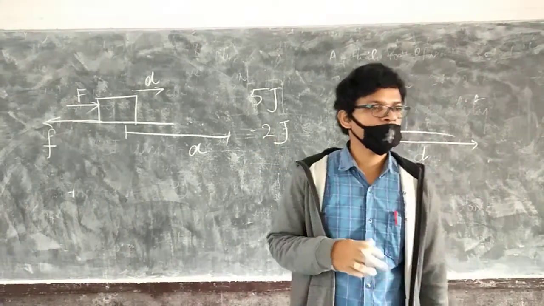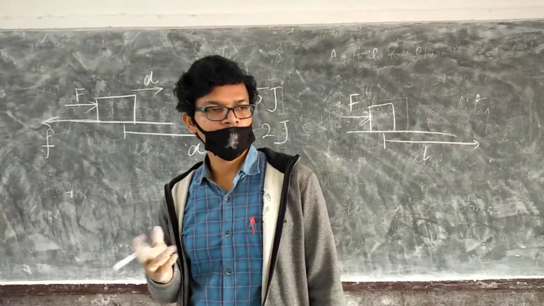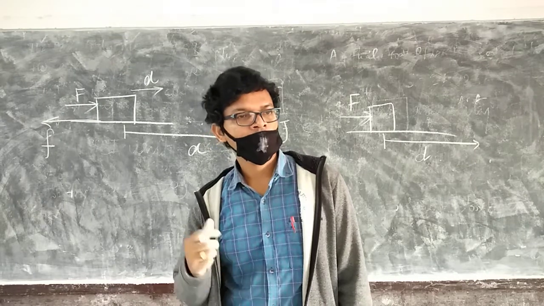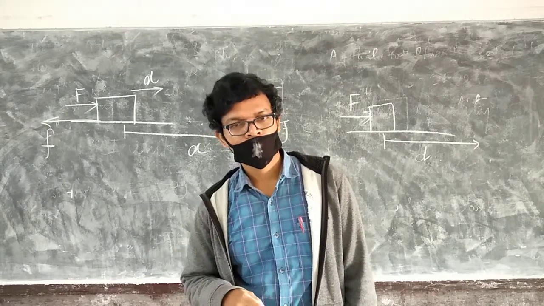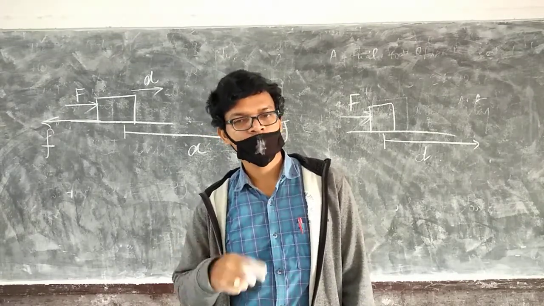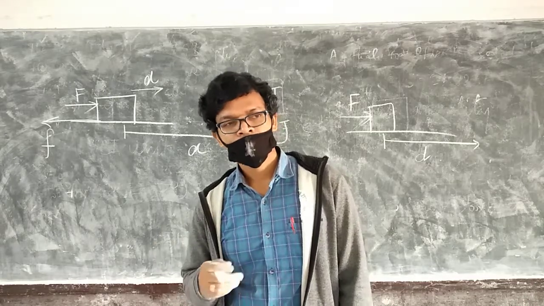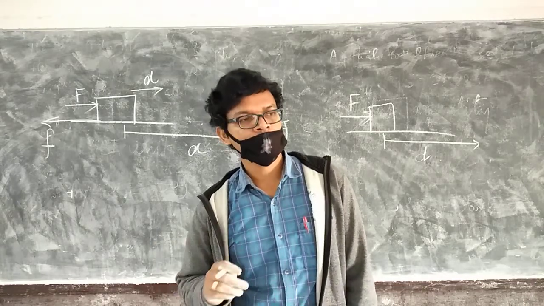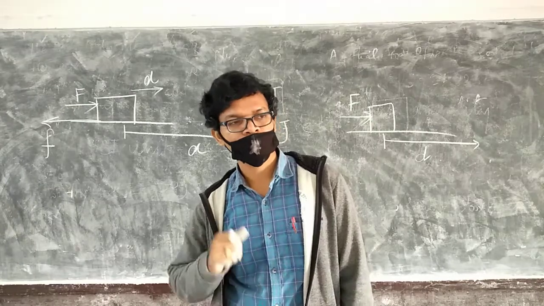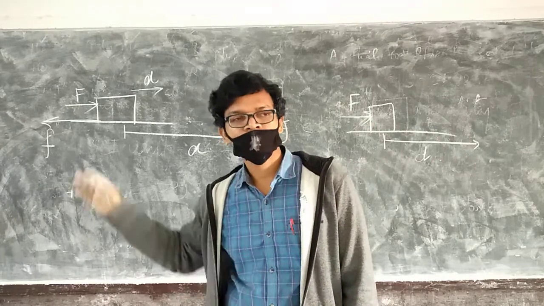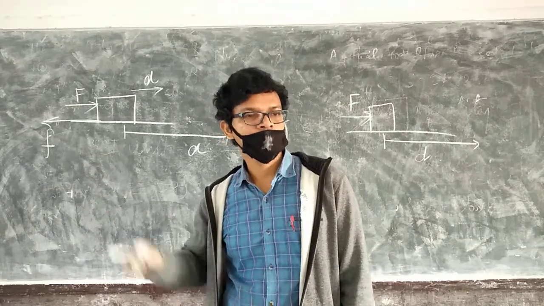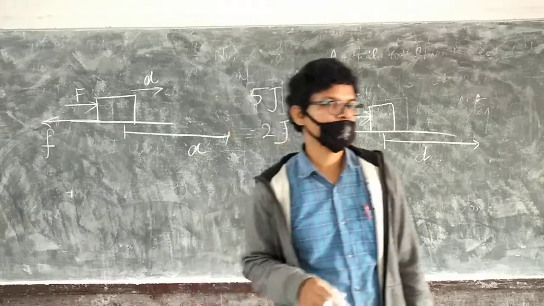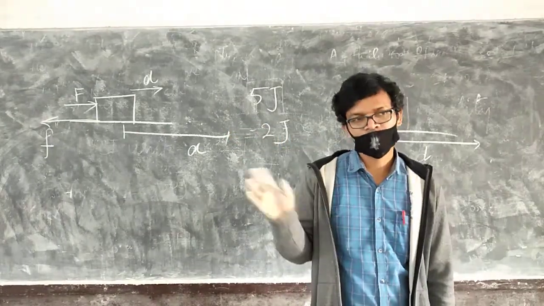Work done is maximum when force and displacement are in the same direction. Work done is minimum when force and displacement are in opposite direction. So that you don't have any doubt how it is possible that force and displacement are in opposite direction, I choose the example of friction. Friction work will be negative most of the time. That means friction will do minimum work all the time.